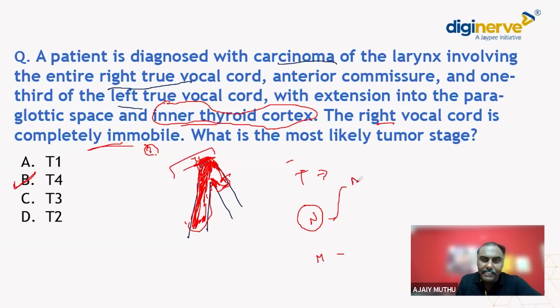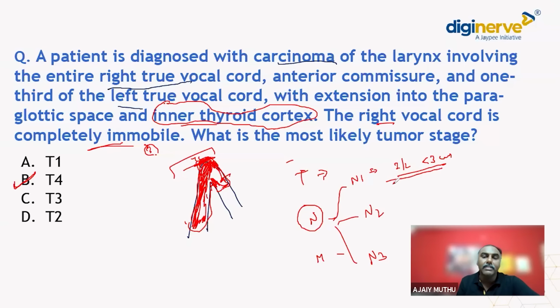We divide the N staging into N1, N2, N3. N1 means involvement of a single ipsilateral node, size less than 3 centimeter.